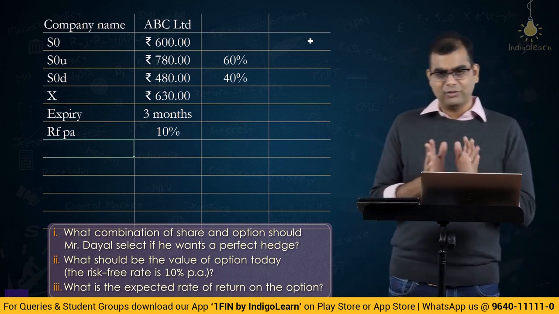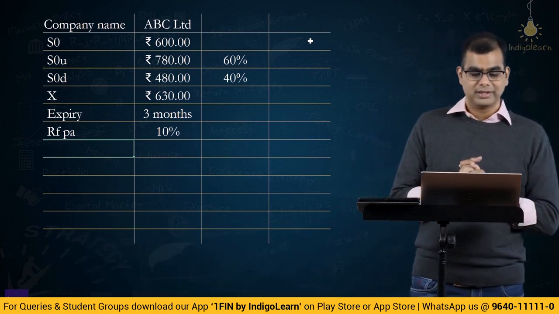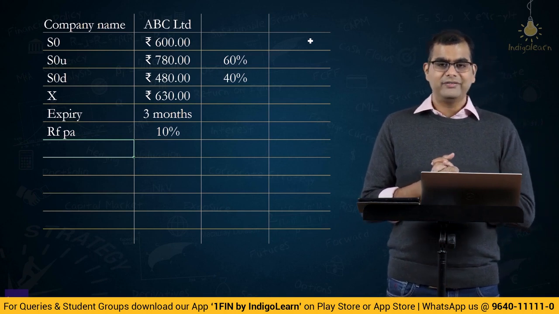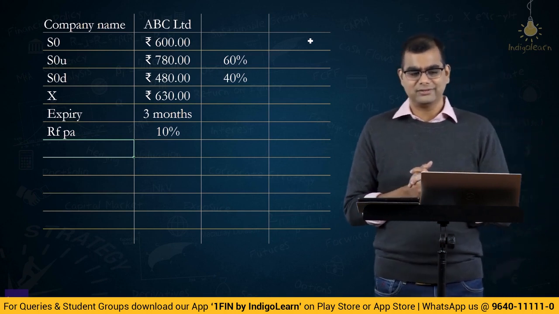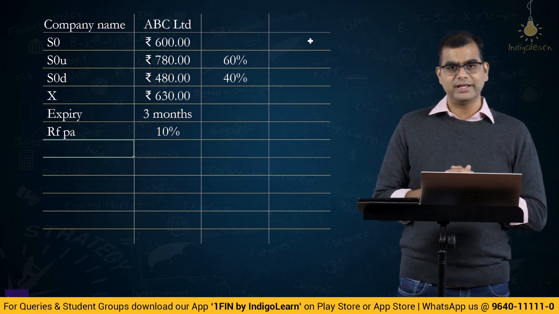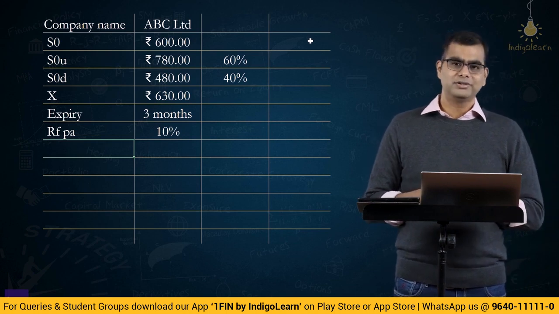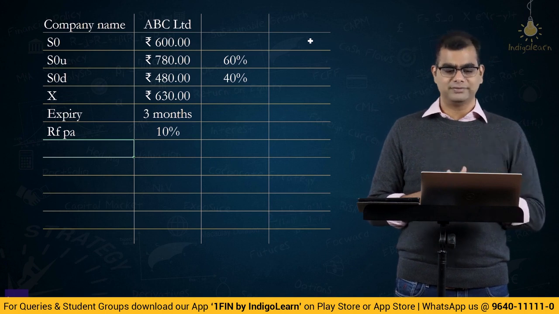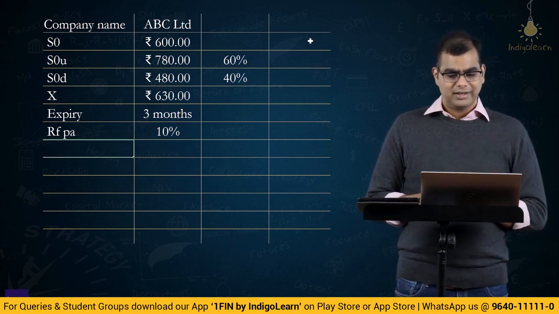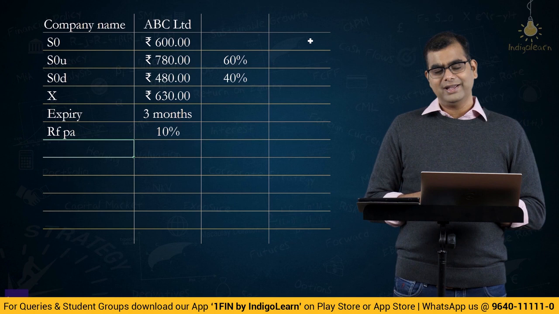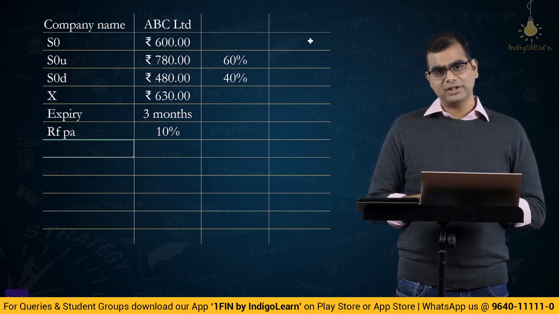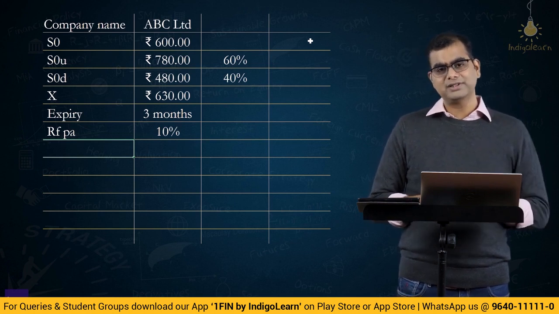Okay, so I will tell you what is my fundamental issue with this problem. See, when we are given SU and SD or S0U and S0D, what do we compute? We compute the probability. What is the probability? Probability of it going up from current levels, right? If probability is already supposed to be computed that way, why have they given these probabilities of 60 and 40?